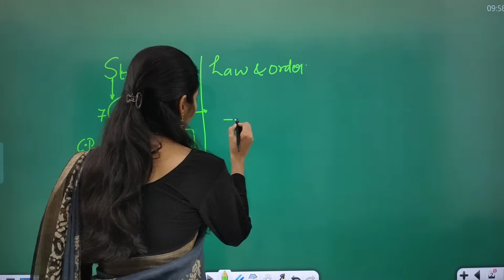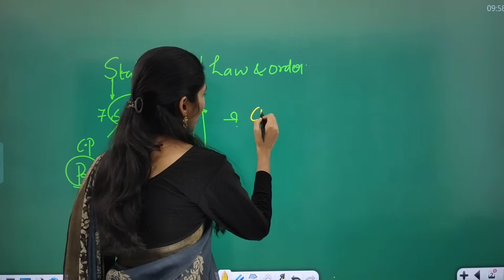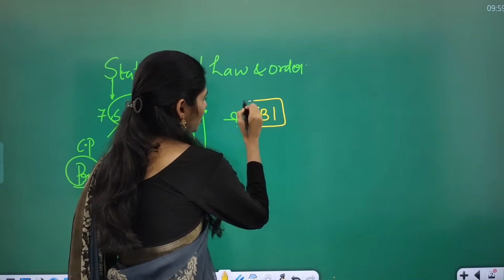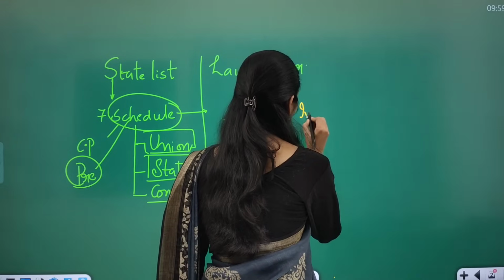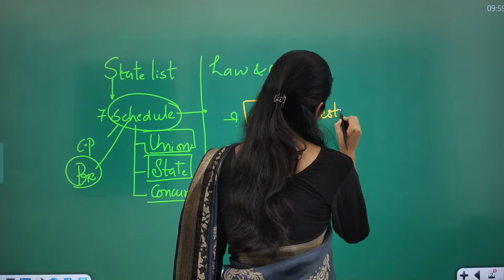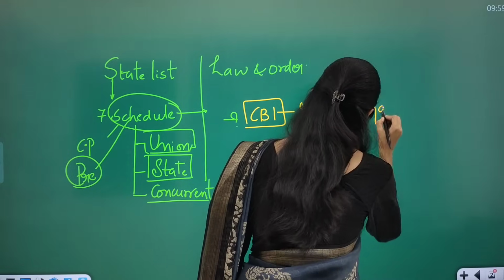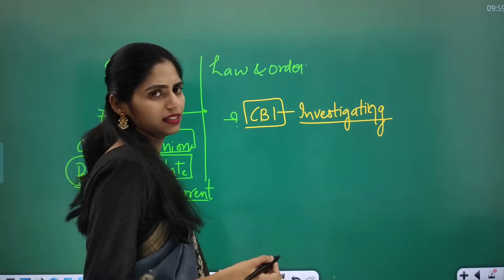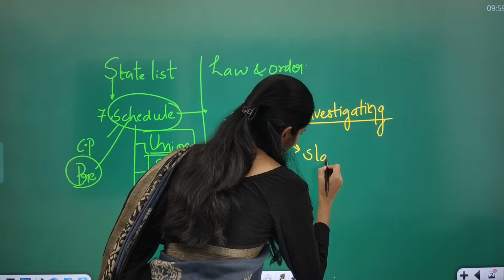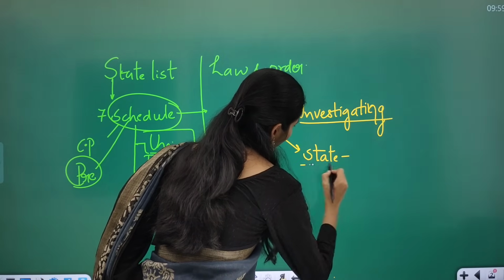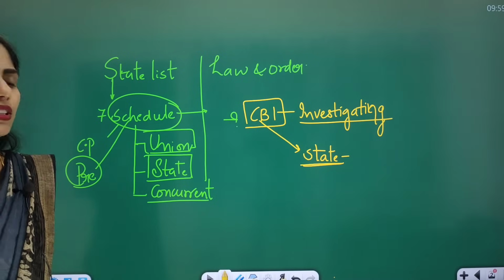Now why is it in the news? Let us see the present context. We have the CBI. What is the purpose of the CBI? It investigates cases. This work of the CBI is investigating cases, right? So whenever it is entering a state, it has to take the permission of the state.